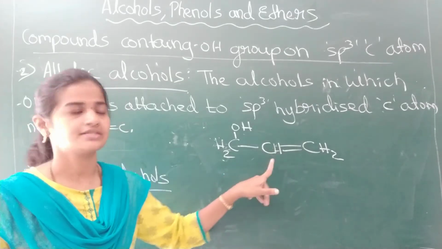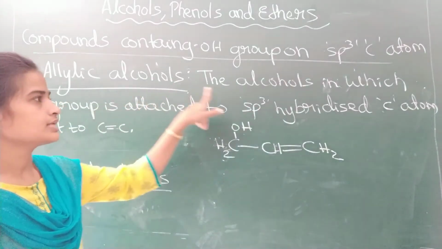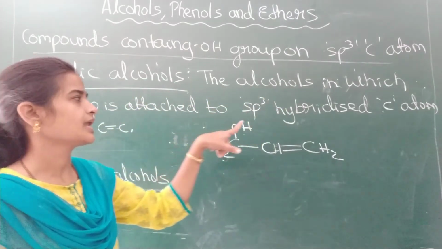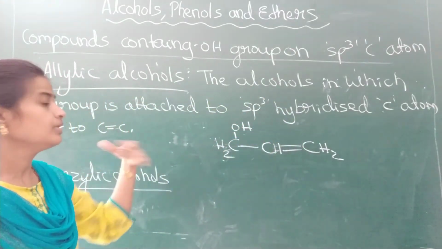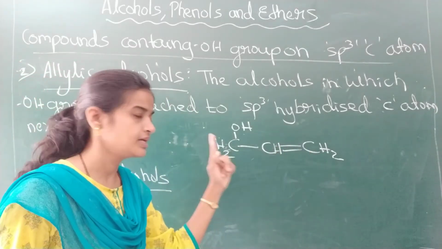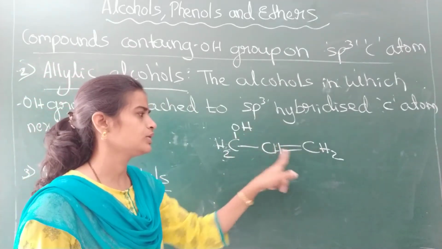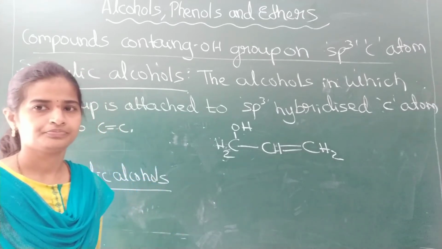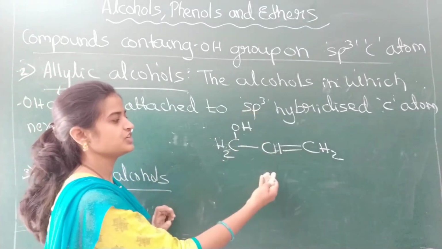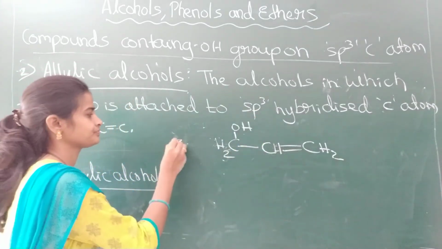Understood, students? These are called allylic alcohols. The alcohols in which the OH group is attached to an sp3 hybridized carbon atom next to the carbon-carbon double bond. Got it? According to the definition, I have written an example here.